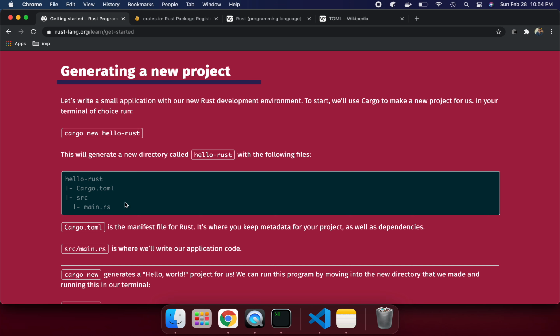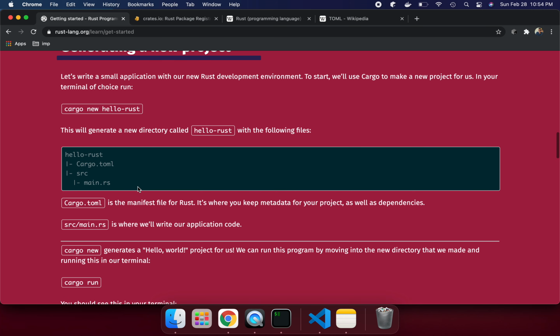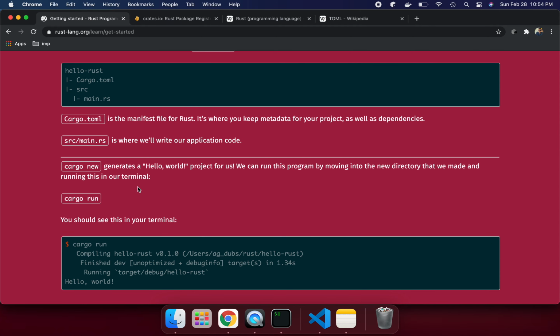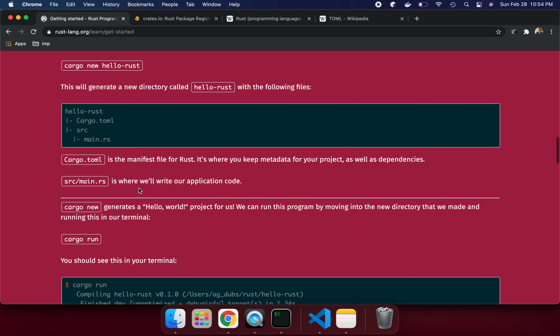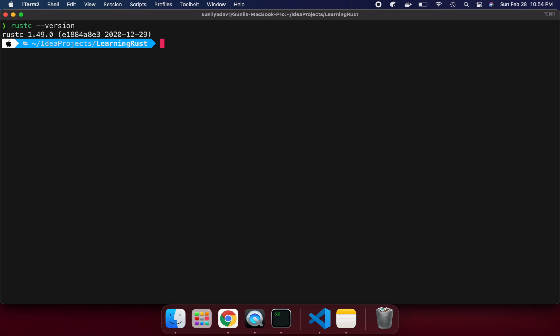So let's try to understand how we can create a new project and run it, and let's see many features in this. First thing, we need to verify what Rust version I have. So it is 1.49.0, and then cargo --version, right? This is what I have. So let's try to create a project from here.